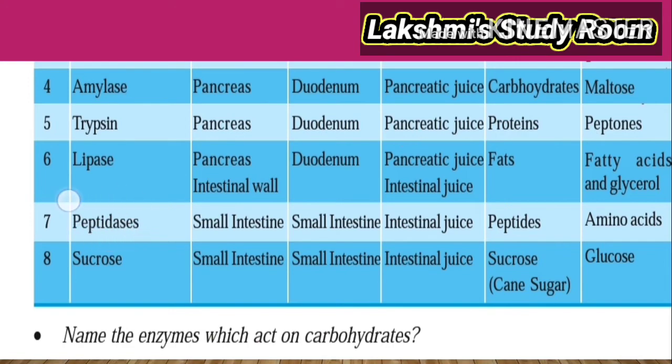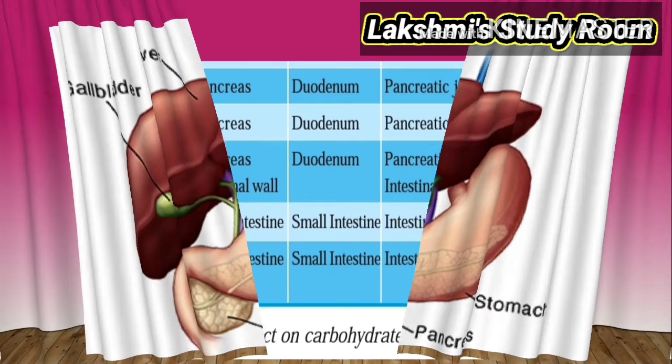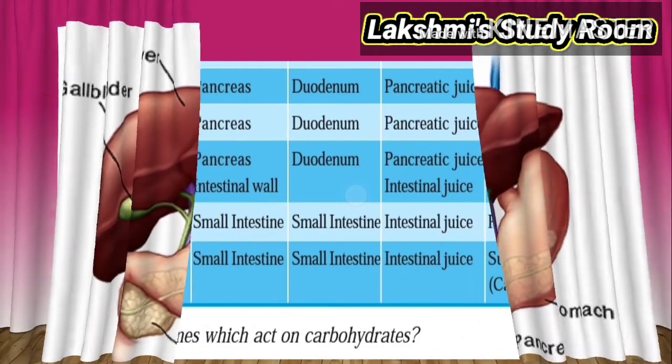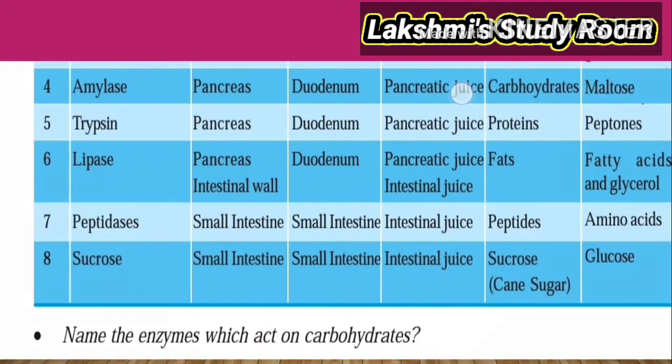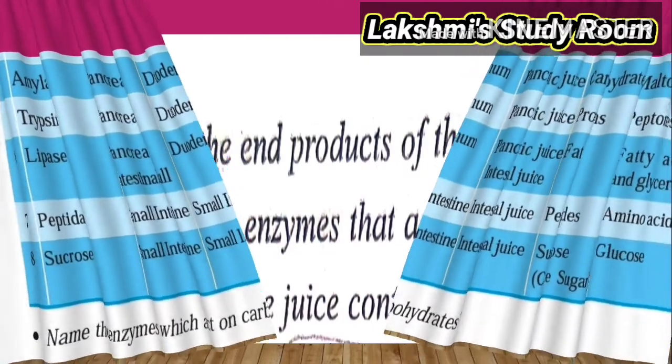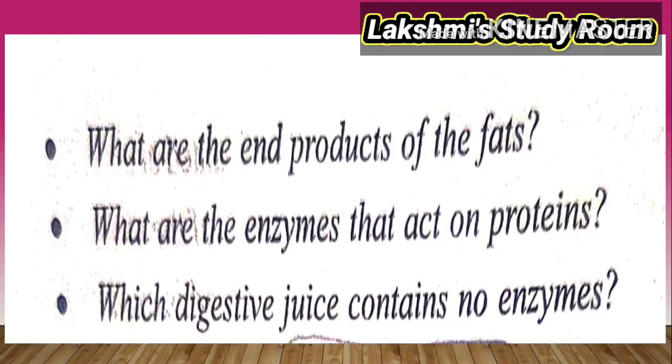And peptidases, an enzyme secreted by the small intestine, also act upon the proteins. So pepsin in the stomach, trypsin in pancreatic juice, and peptidases in the small intestine.